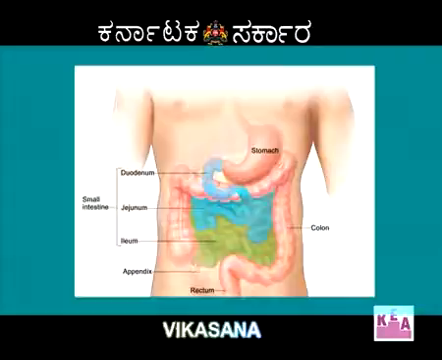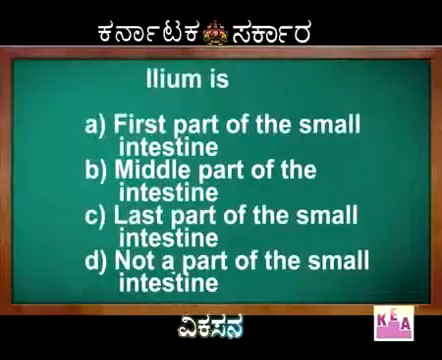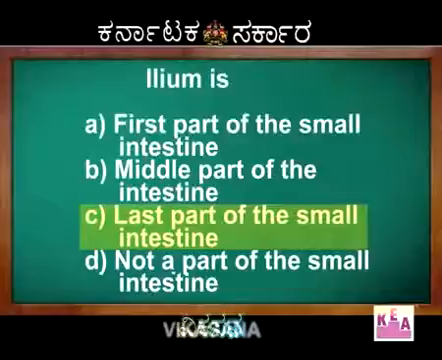Small intestine has three parts: duodenum, jejunum and ileum. So, the answer is option C, that is the last part of small intestine.